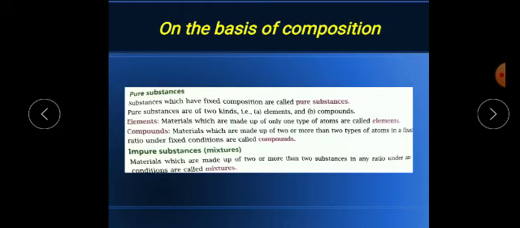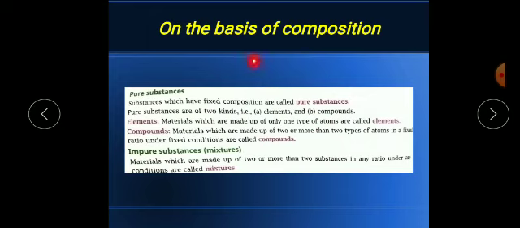Elements are made up of only one type of atom, whereas compounds are made up of two or more atoms, in a fixed ratio. For example, carbon dioxide and water are combined in a fixed ratio. An impure substance means a mixture. Air is a mixture of gases, so air is also an impure one. Materials which are made up of two or more substances in a ratio that is not fixed are called mixtures.